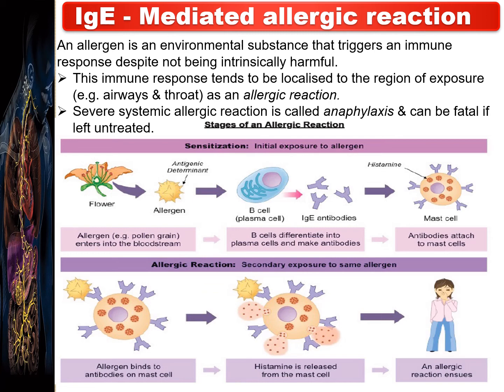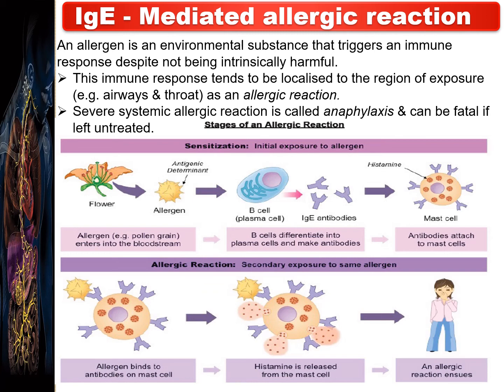So just focus on this diagram. Here there are stages of allergic reactions. The first stage is sensitization. Due to the initial exposure to the allergen, the sensitization process takes place.